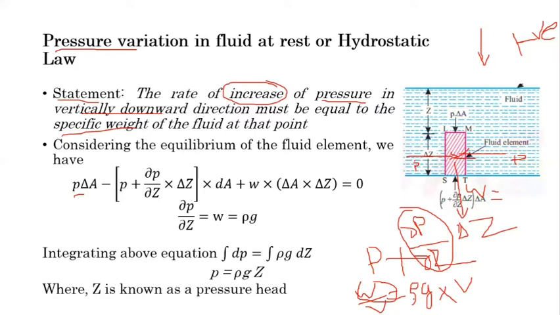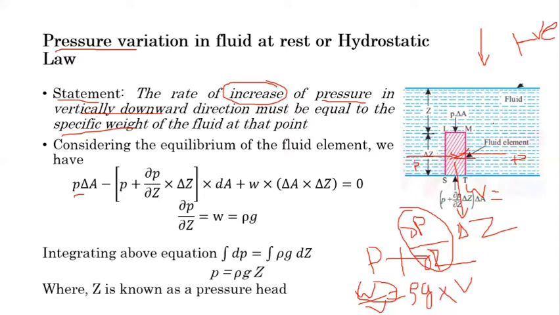Plus W, that is rho g, the specific weight times the volume. The volume of this elemental region is the cross-section area delta A multiplied by the height. In this way we can make the equation by considering the elemental volume to be in equilibrium.